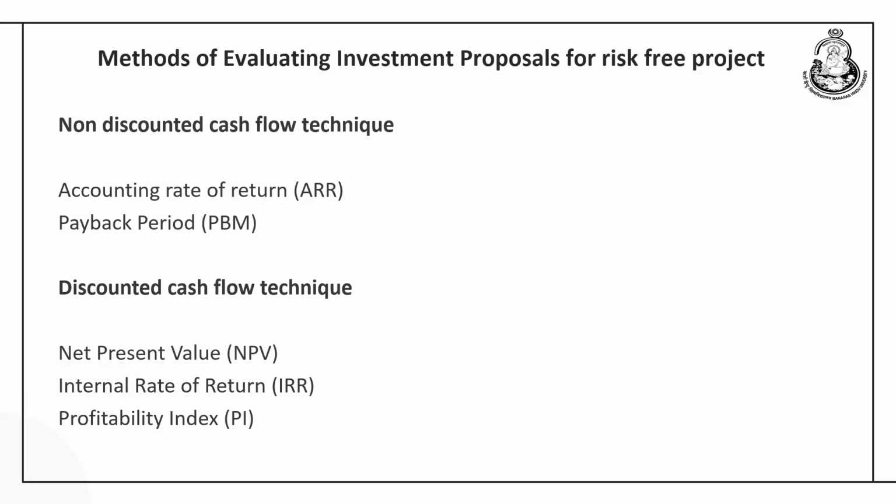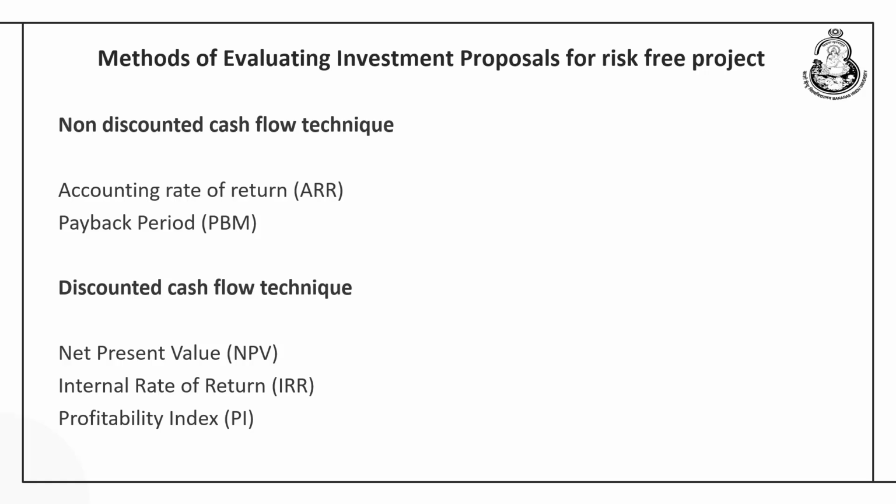So, if anything is received after 1 year, the same absolute value will be compared against the initial outlay, and under this technique we have two very important elementary techniques of capital budgeting. One is called the accounting rate of return and the other one is the payback period method.